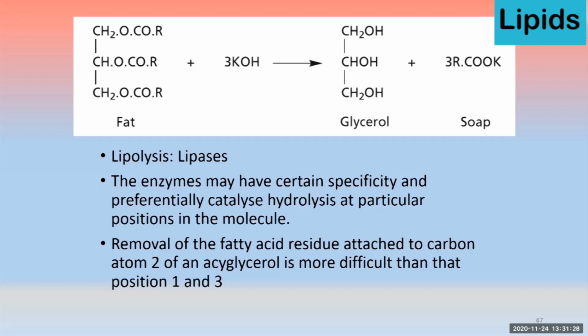These enzymes have certain specificity and preferentially catalyze hydrolysis at particular positions in the molecule. In a triglyceride, the removal of the fatty acid residue attached to carbon number 2 is more difficult than at positions 1 and 3. So if you look at the structure of the fat, the removal of the fatty acid from carbon number 2 is more difficult than the removal from carbon number 1 and carbon number 3.